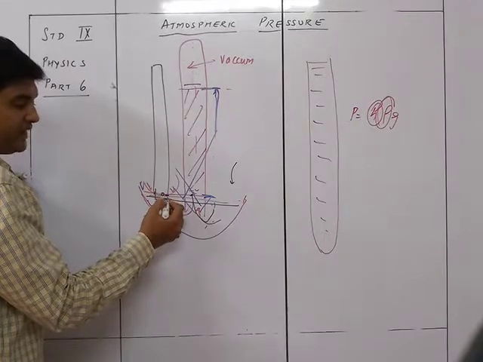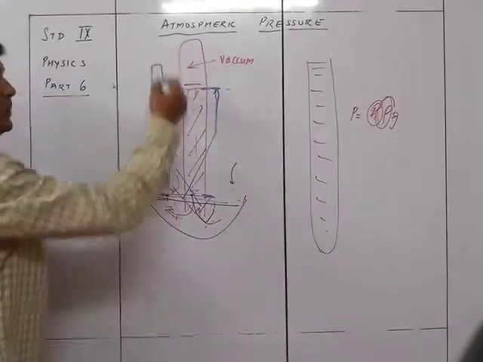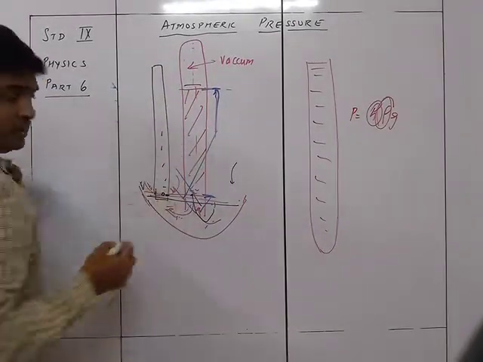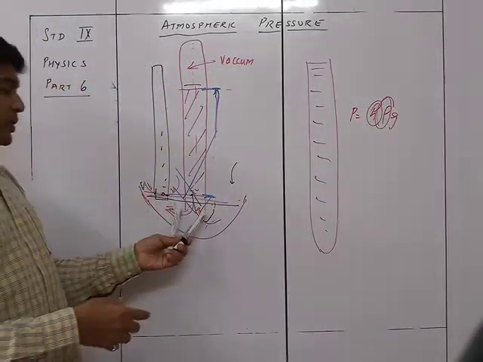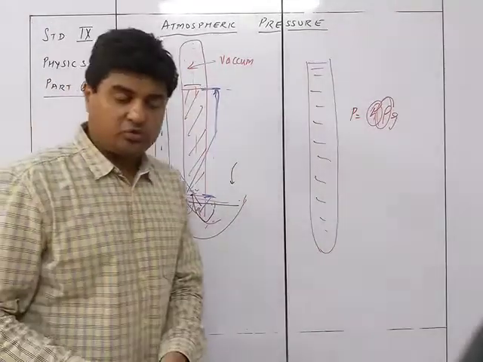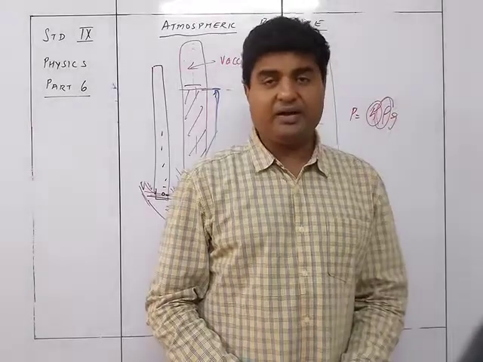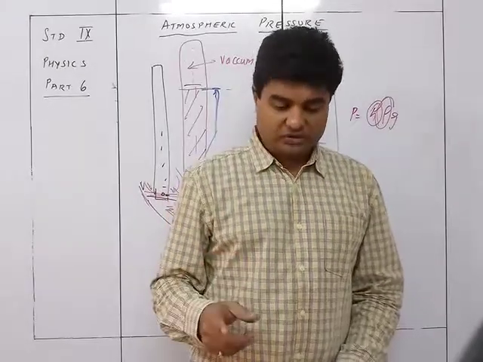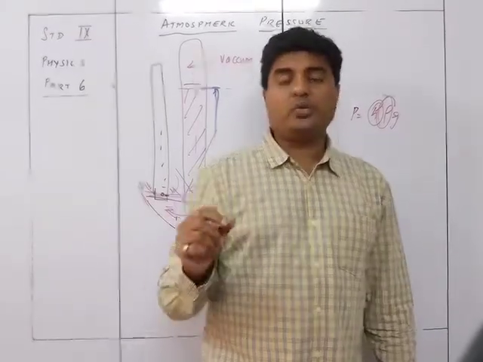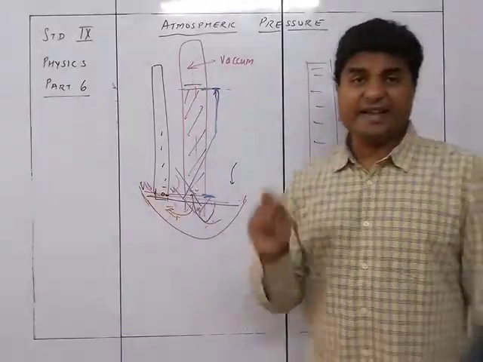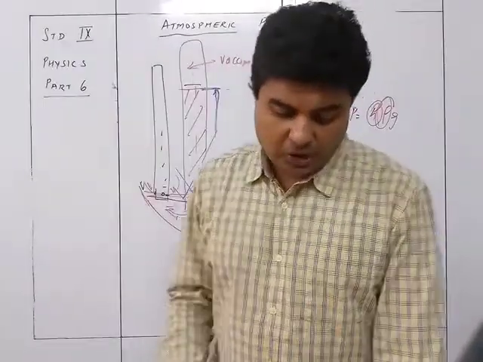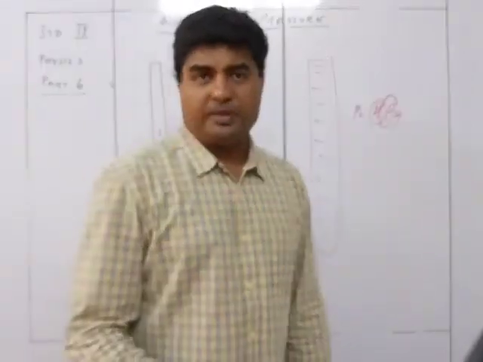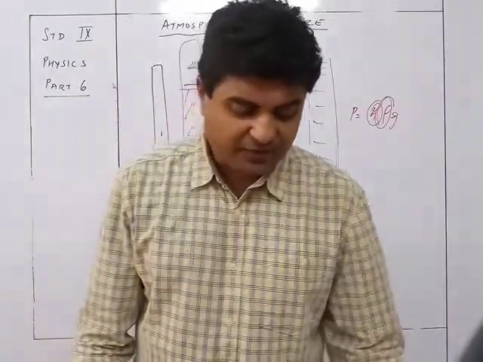So it is not coinciding with the original thing. So I cannot place a scale directly over here because the level of the mercury is going to keep going up and down each and every time the pressure changes. So that's why it is not possible for me to keep a scale fixed to this particular thing. To eliminate these problems, there is one which is called the Fortin barometer.